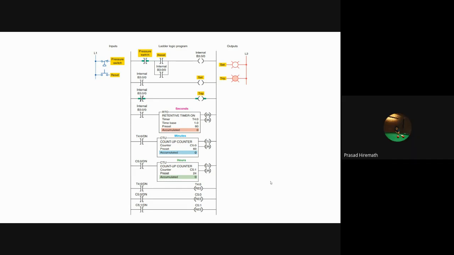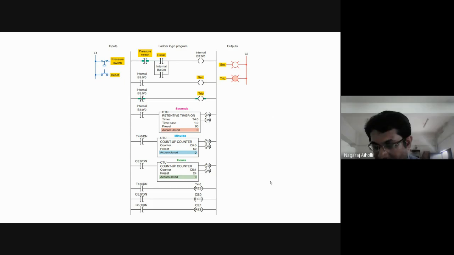Sir, what is the application of this ladder logic program? Where is it applied? This particular ladder logic program is applied in the industry where the pressure value has to be monitored. Wherever they are using pneumatic valves and want to keep a check on the pressure of the pneumatic valve, yes, there it is being used.